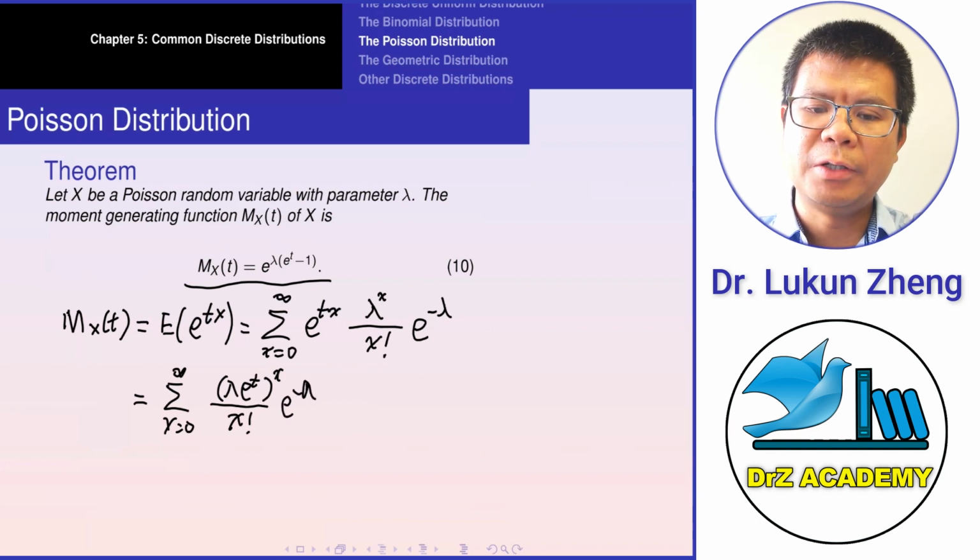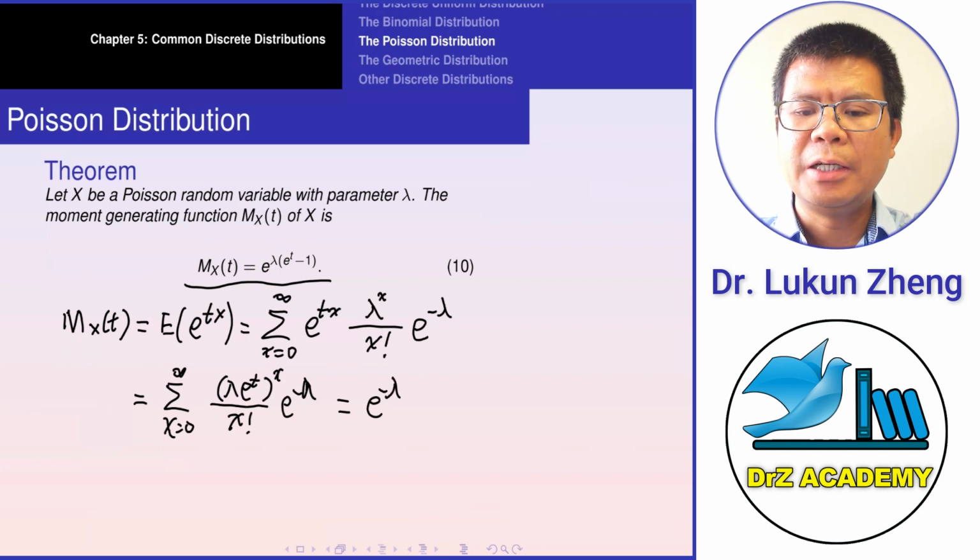Right, so e to the power negative lambda is actually a constant with respect to x. So you can take the e to the power negative lambda to the front, and in the summation here is x equal to 0 to infinity, lambda e to the power t raised to the power x over x factorial.